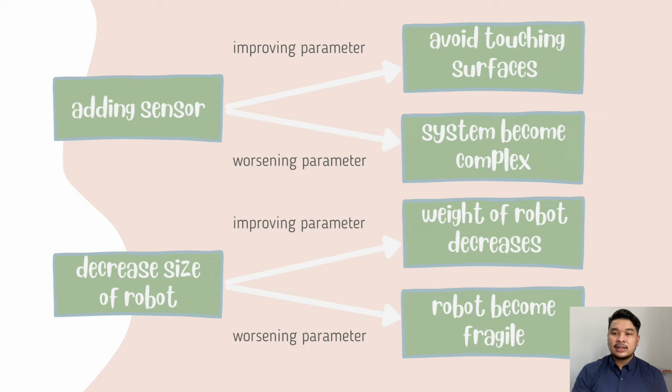The first part is adding sensors. This improves the parameter, as it prevents people from touching the surfaces of our robot. The worsening part is that the system becomes more complex. Next is decreasing the size of the robot. The improving parameter is that the weight of the robot decreases, but the worsening parameter is that the robot becomes more fragile and easy to topple.